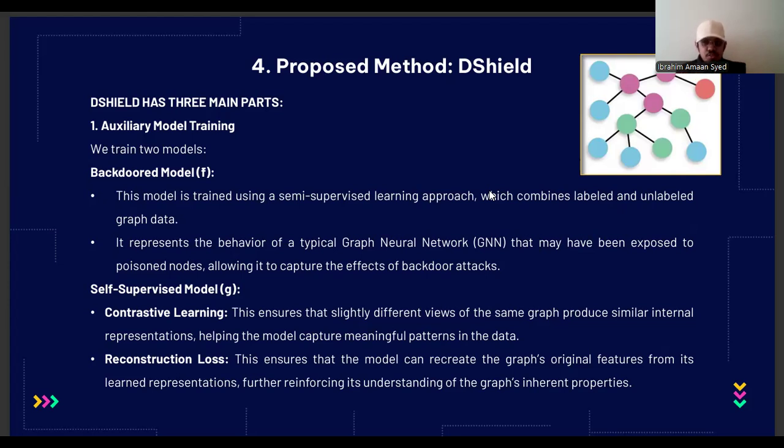We also use reconstruction loss. It basically means that the loss function makes sure that the model can recreate or rebuild the original features of the graph from its internal representation. By doing that, the model reinforces its understanding of the graph's inherent structure. So combining these two, they provide a beautiful comparison of the model.